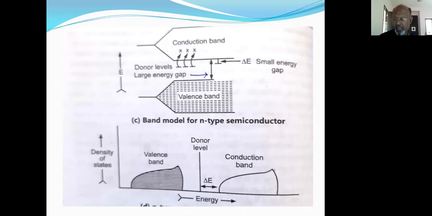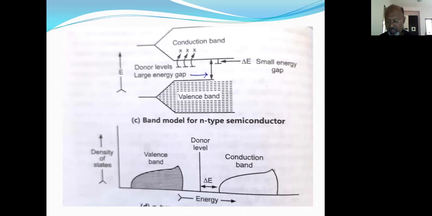Since the current is carried here by the movement of negatively charged electrons, such impurity semiconductors are known as N-type semiconductors, where the current conduction is done with the help of negatively charged electrons. So the letter N stands for negative electrons.